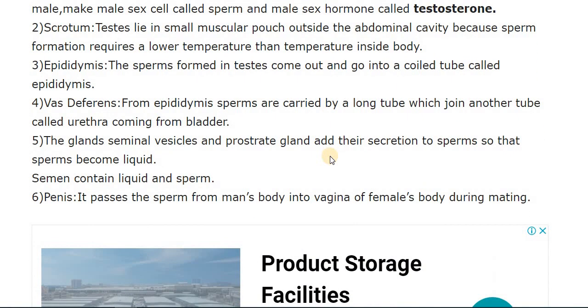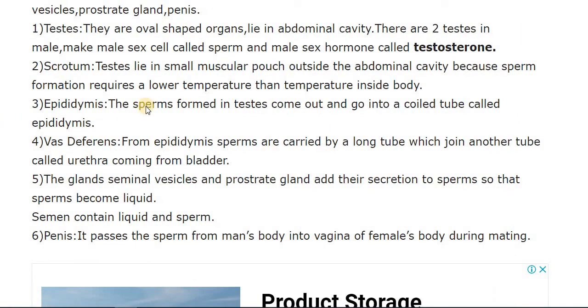The next one is the epididymis. The sperm formed in the testis comes out and goes into a coiled tube called the epididymis. Then the vas deferens: from the epididymis, sperms are carried by a long tube structure that further joins another tube called the urethra, which is coming from the bladder.